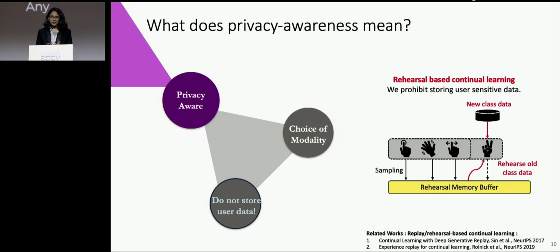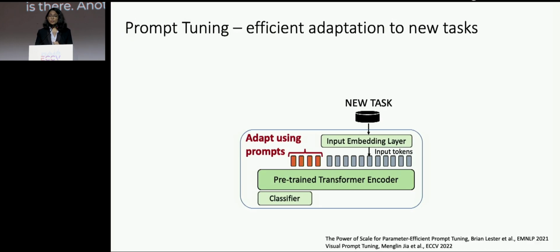So to put things into context, one of the most effective ways of solving continual learning is to store a subset of previous classes in a rehearsal buffer, and as the model is updated on a new class, you have to replay the stored rehearsal samples so as to avoid their forgetting. But now we said that we don't want to store any of the classes. Is there another way of implicitly learning a rehearsal buffer? Let's talk about prompt tuning.